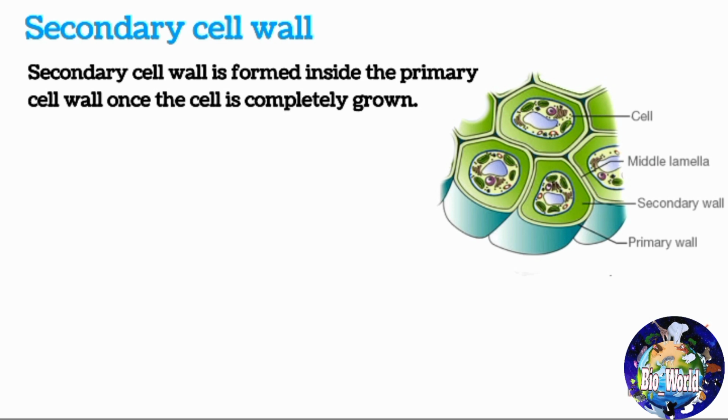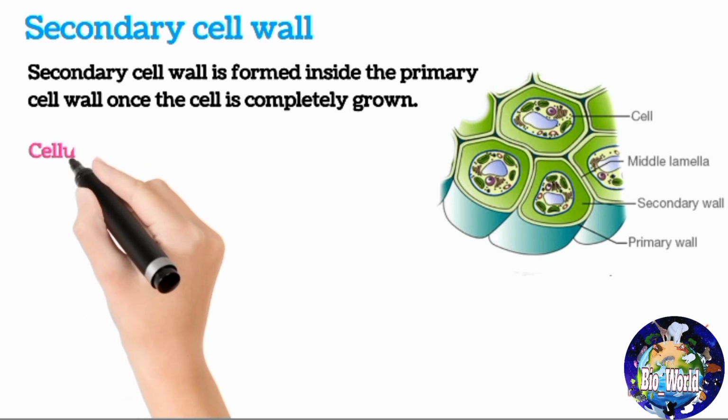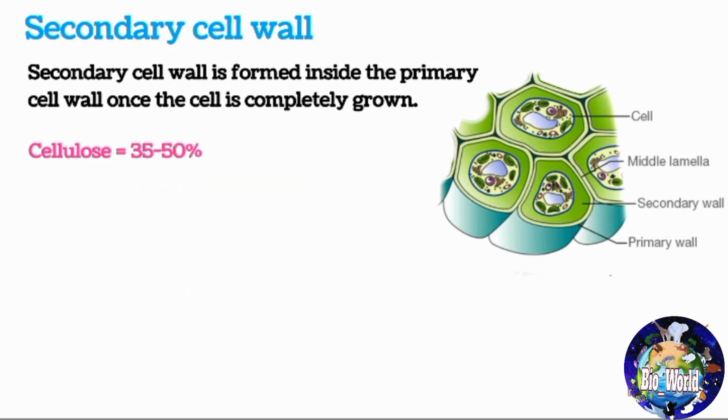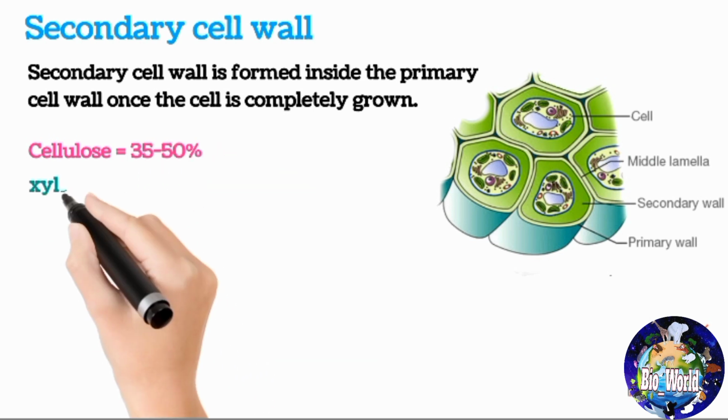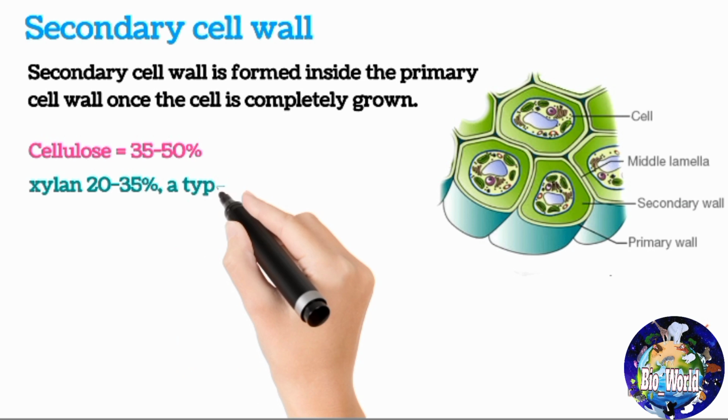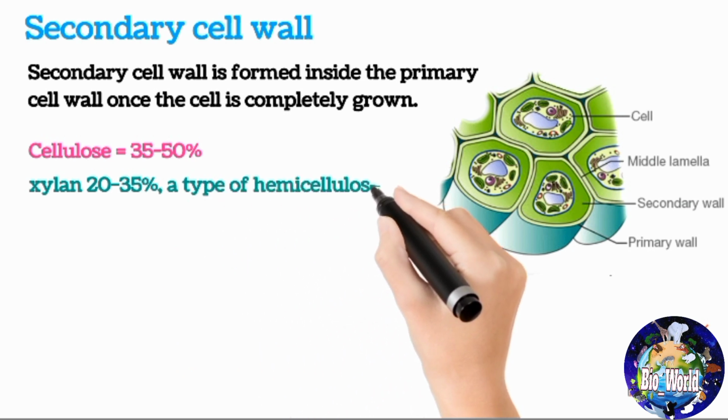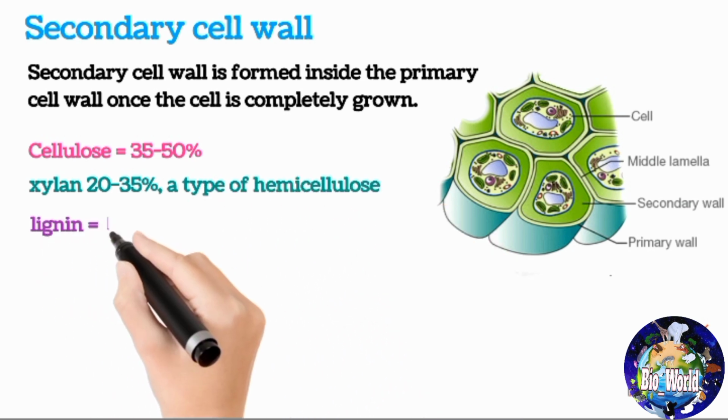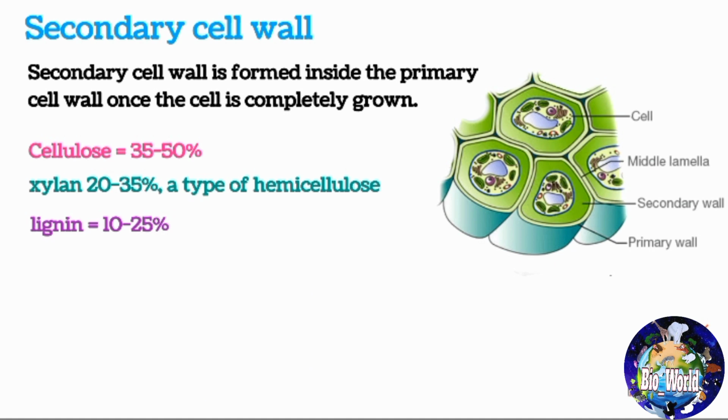The major polymers that make secondary cell wall include cellulose, 35 to 50%, xylan, 20 to 35%, a type of hemicellulose, and lignin, 10 to 25%, a complex polymer that penetrates the spaces in the cell wall between cellulose, hemicellulose and pectin components, driving out water and strengthening the wall.